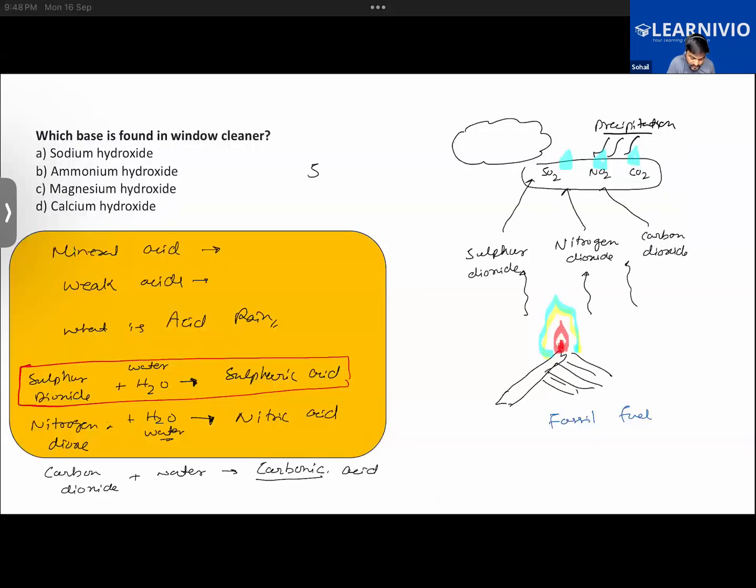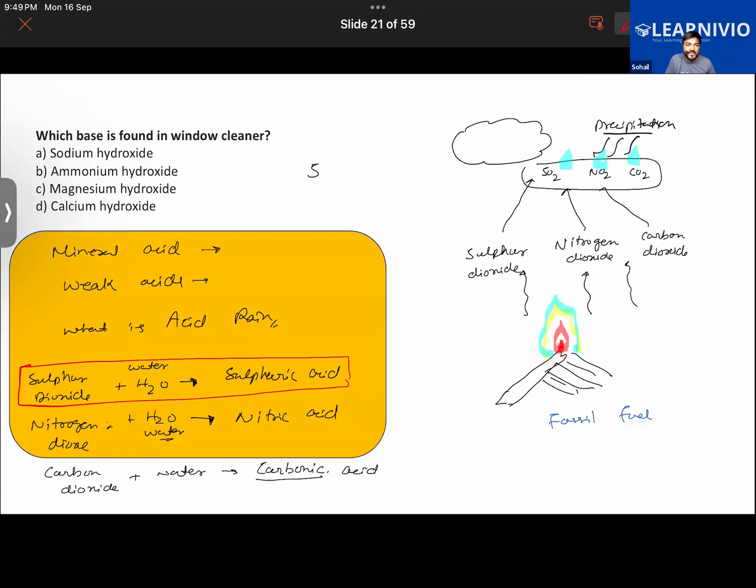Okay, sorry. So these are the acids because of which we get to see the case of acid rain. Namely, the acid rain will be containing these acids. And when these acids fall on the earth, they will be damaging things. Okay, you guys tell me, what are the damages that will be caused by the acid rain?